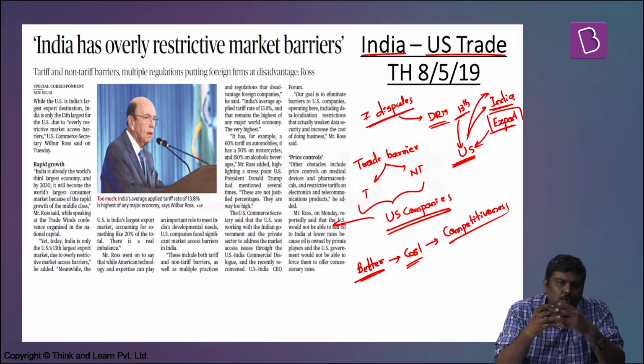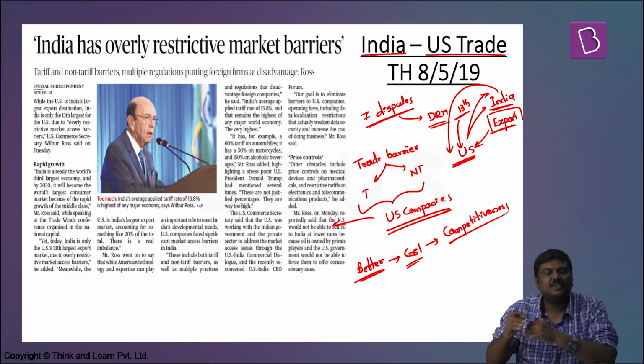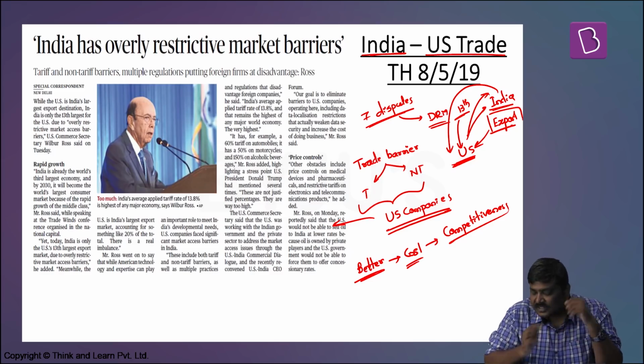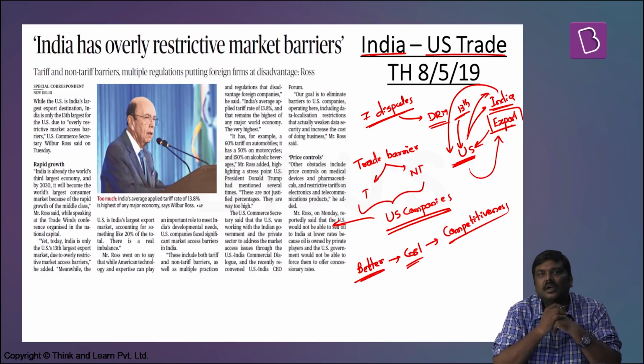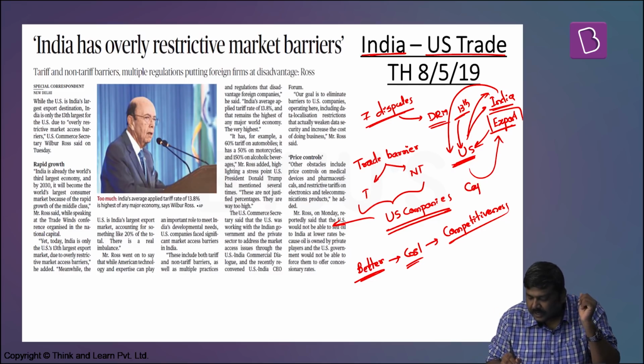Now, you need to understand 2 points here. Yes, it is true that India exports more than 1/5 of its exports to the US market, but having said so, it doesn't mean that the US doesn't export anything to India. The US is one of the major exporters of capital to the Indian market.